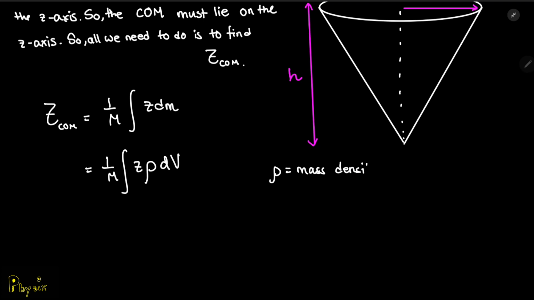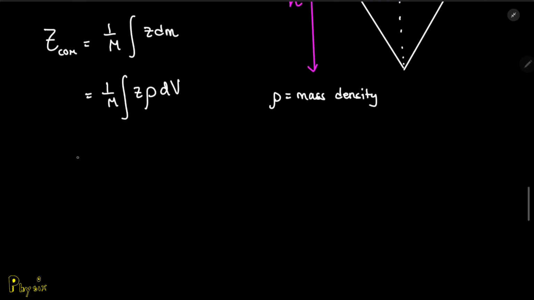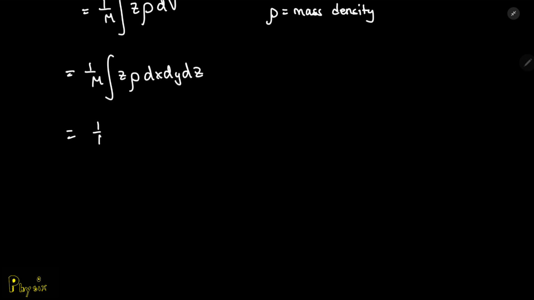You can write this entire expression as a triple integral because you can write dV as dx dy dz. This rho is a constant, so you can pull it out, and the integral looks like this: z dx dy dz. Okay, so let's think about how we could solve this.